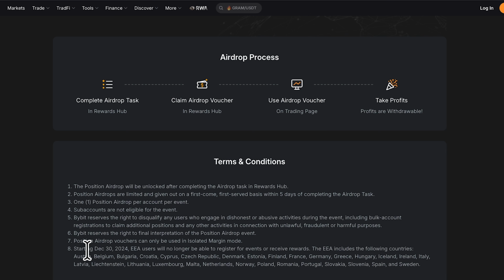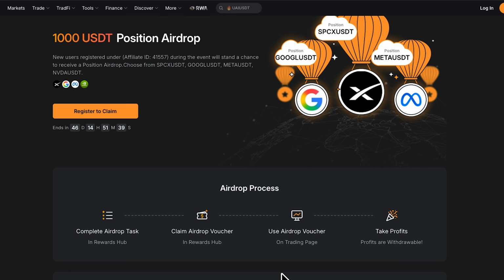And then number 8, which is the last one, says starting December 30, 2024, EEA users will no longer be able to register for the event or receive rewards. So these are the EEA countries right here. If you're a user in any of these countries, you cannot participate in this position airdrop. You can check the countries right here. Most of them are European countries, by the way. So you can check them, and if your country is part of that, you will not be able to participate in this.